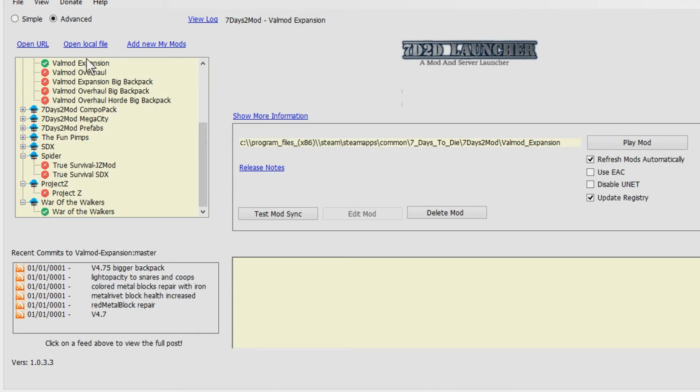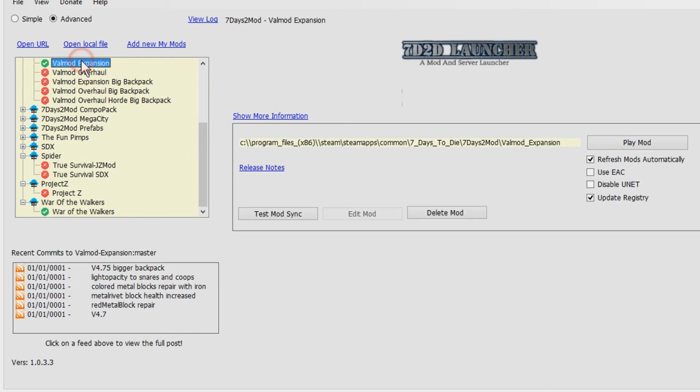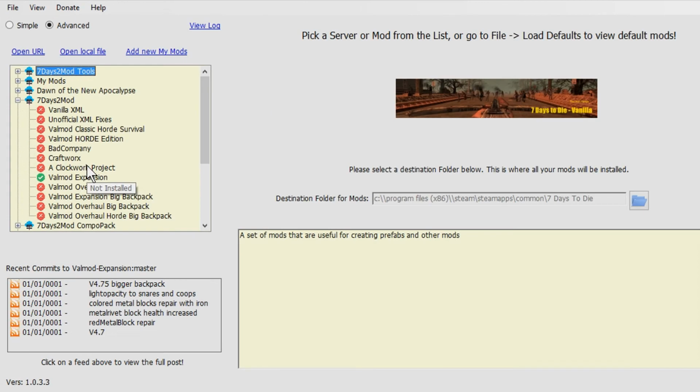But you can see now that we've got both War of the Walkers and Valmod expansion installed right here. So let's say we wanted to play War of the Walkers one day. All we have to do is highlight over that and click Play Mod. And say another day we fancy playing Valmod expansion. This is nice and easy. Just click Play Mod once you've highlighted Valmod expansion. It really is as easy as that.